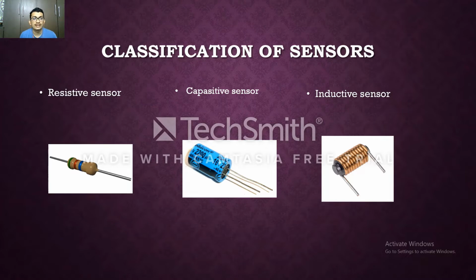But now if we go into the technical part, classification of sensors is made into three parts: resistive sensor, capacitive sensor, and inductive sensor. By the name we can know that a resistive sensor works on the basic principle of a resistor that we use in our daily circuits. A capacitive sensor is a simple example of a capacitor. An inductive sensor is just an example of an inductor. On these three basic principles, these three sensors work.